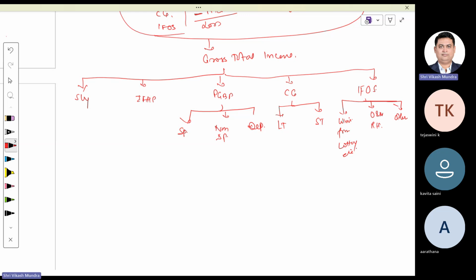Out of this family drama, capital gain is just like Pushpa. Have you seen the movie Pushpa of Allu Arjun? Yes, sir. What was the famous dialogue of Pushpa? In Telugu, sir. No, I don't understand Telugu. In Hindi. That's a Telugu movie. I know, but I appreciate that movie. I like that movie. Excellent movie. But obviously, I have some limitation in Telugu. What was the dialogue? Jhukega nahi.